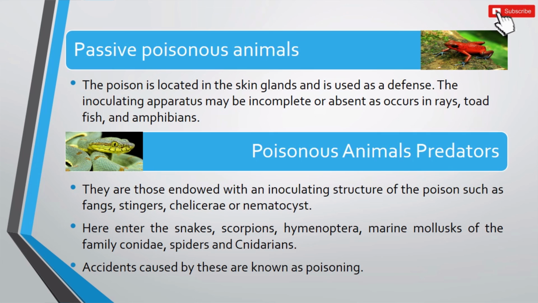The other types are predatory poisonous animals, which are those endowed with an inoculating structure of the poison such as fangs, stingers, chelicerae or nematocysts. This is where snakes, scorpions, hymenopterans, marine mollusks, spiders and cnidarians obviously enter. Accidents caused by these animals are known as envenomation.